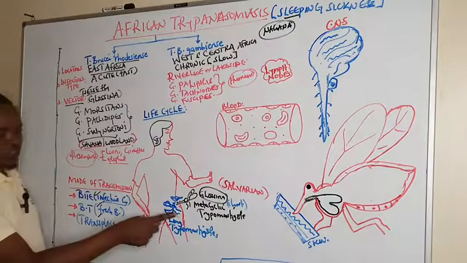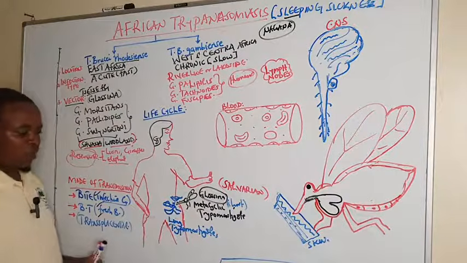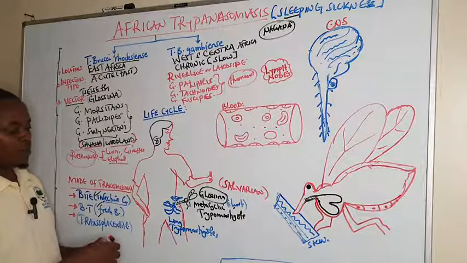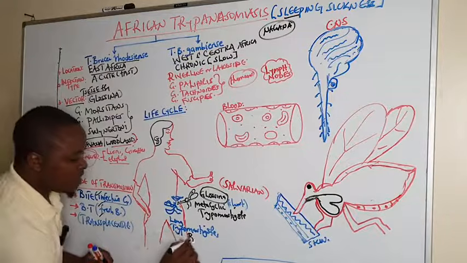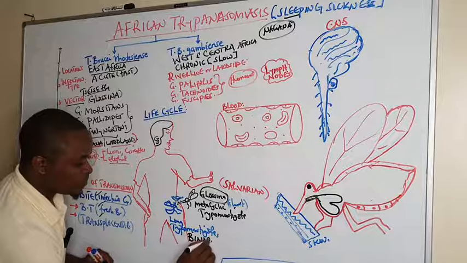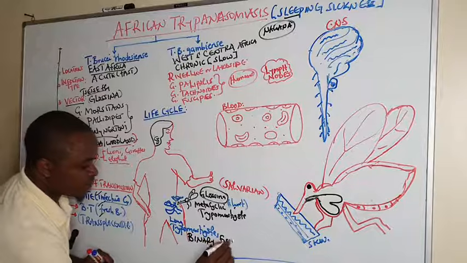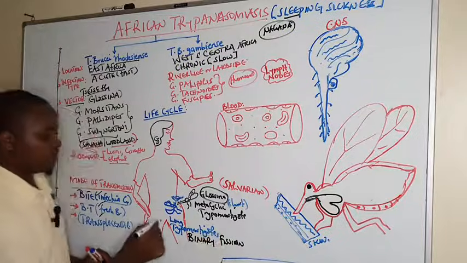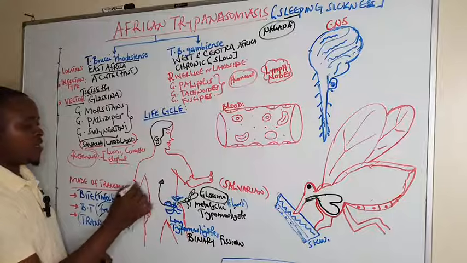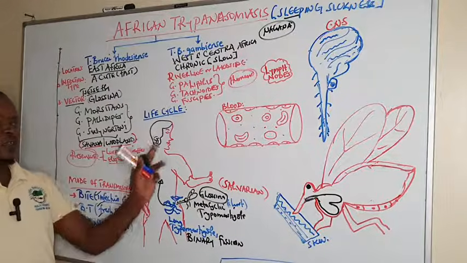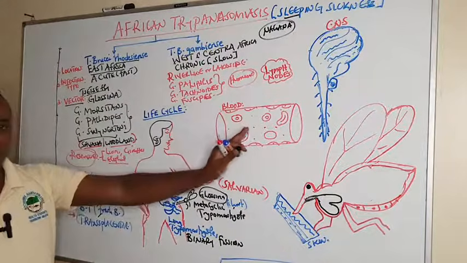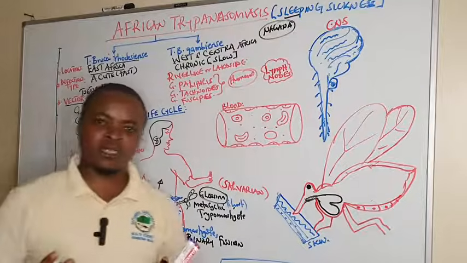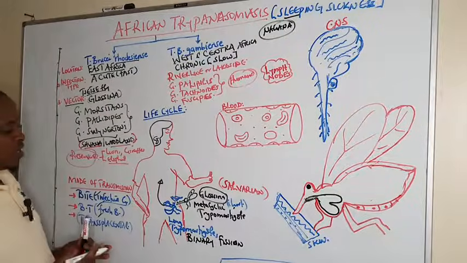So when they reach the site of inoculation, they undergo multiplication by the process known as binary fission. After multiplying, they continue multiplying, then they go into what we call body tissues. They do not enter body cells, but they multiply in the body tissues.